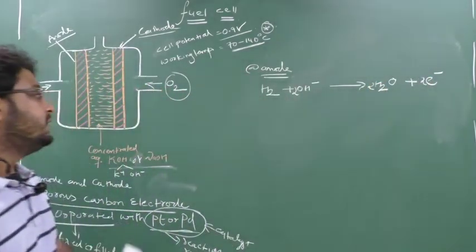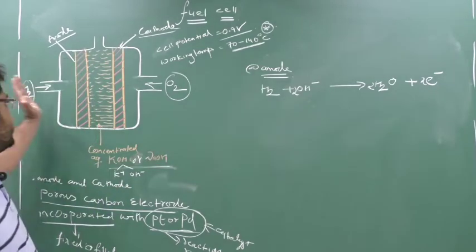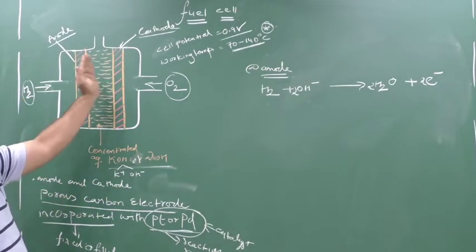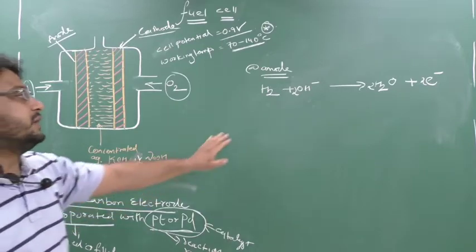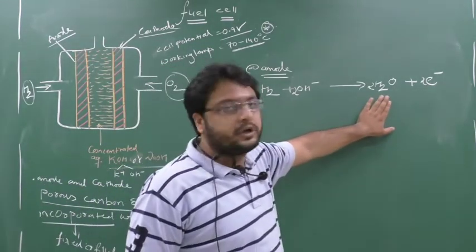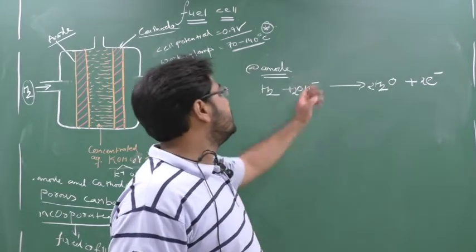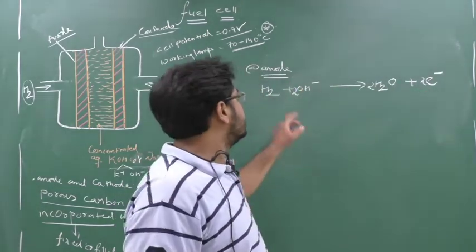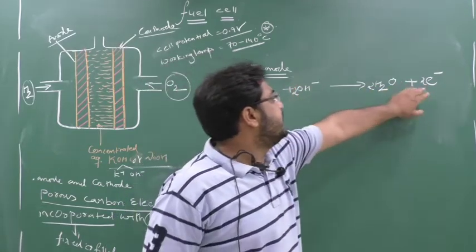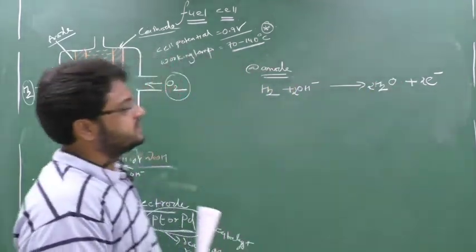So what will happen? This hydrogen will enter from the anode, and from the anode it will enter into the electrolyte. Electrolyte, it will meet whom? OH minus. So hydrogen will react with OH minus and forms here what? Water. Clear? And anode means loss of electron, so electron will be lost. So I will put here 2. So charge is balanced by OH minus. So I hope you understood this reaction.